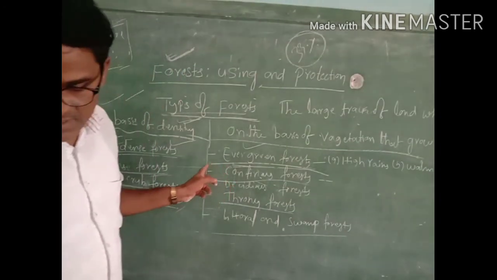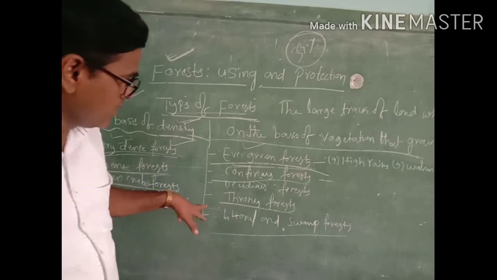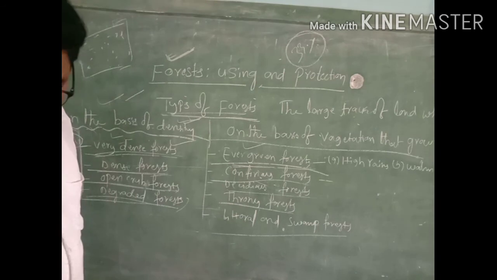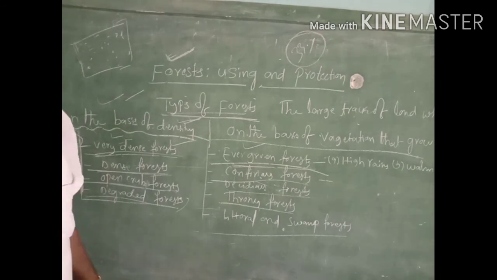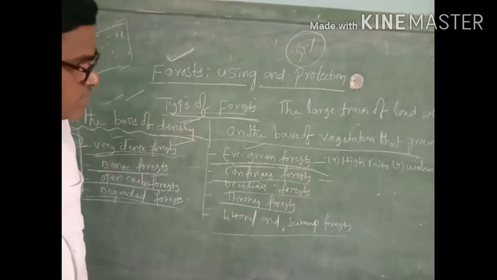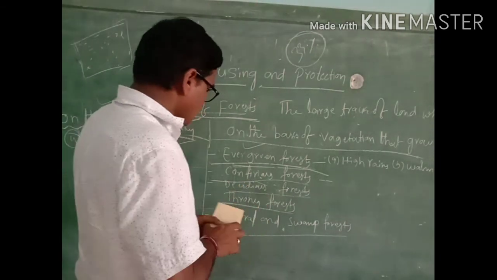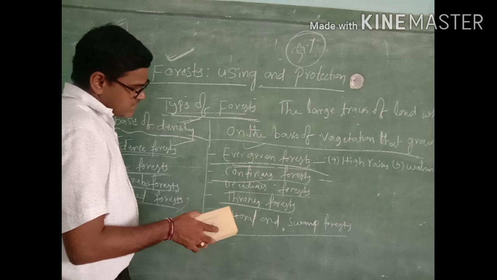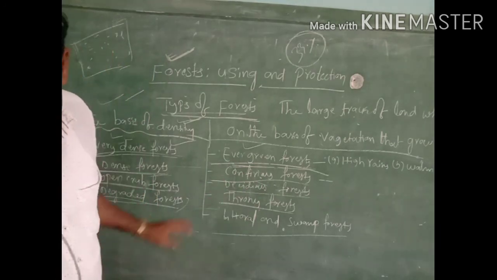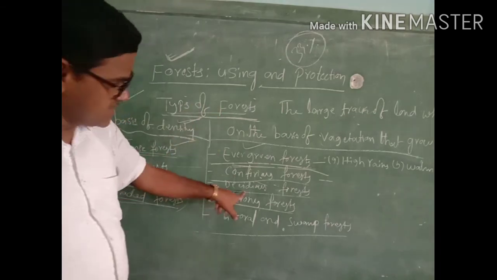Next, the second one is deciduous forest. So after evergreen, the second one is now deciduous forest. Mainly this type of deciduous forest